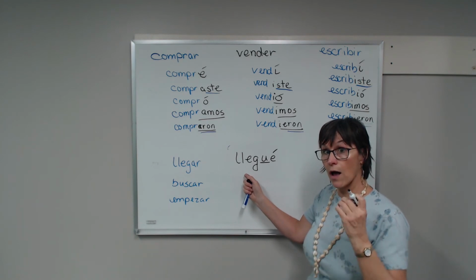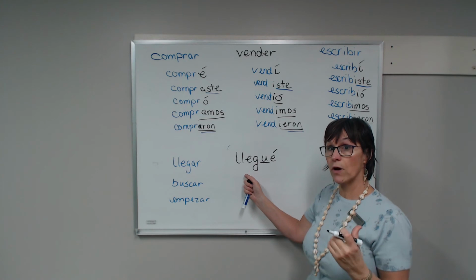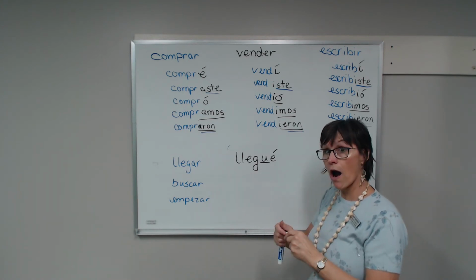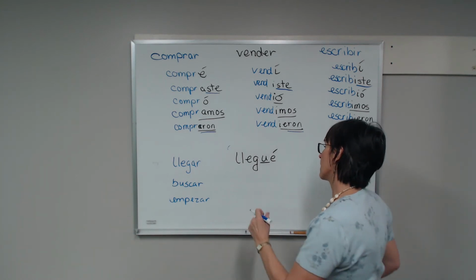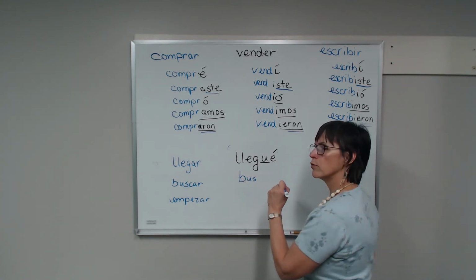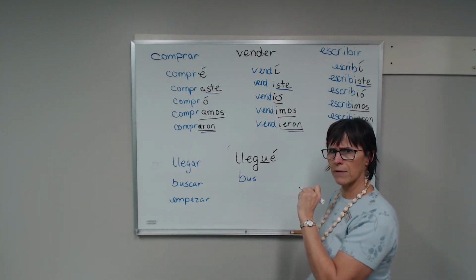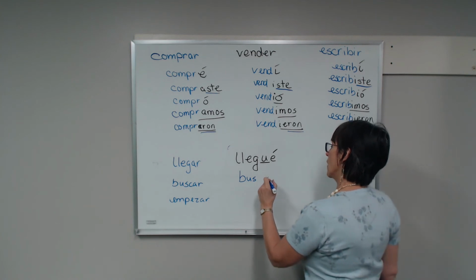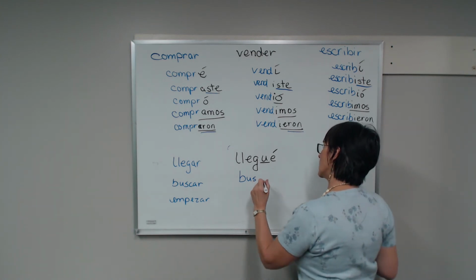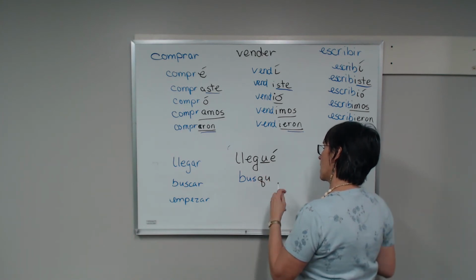So a verb that ends in GAR in the preterite has to have the U in when you switch it out. How about buscar? We want to keep the K sound. If I didn't have the K sound, it would sound so weird. So to keep the K sound, it changes to QU. Busqué.